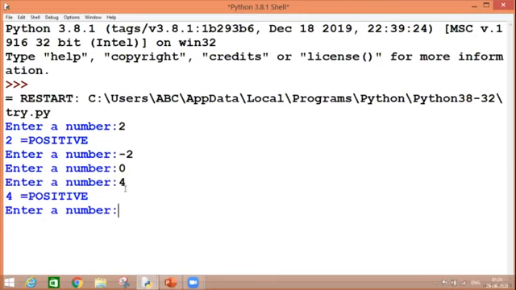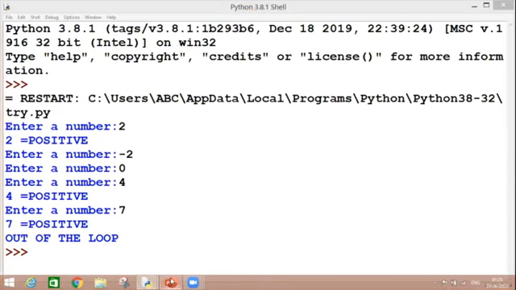If I check for 4, it is a positive number because this is greater than 0. So every time you are entering a number, it is only giving you a result for positive numbers. Next time I am entering 7, so it is giving me positive. And now because my loop has been executed 5 times, next time it will not accept any number. Let's move on.